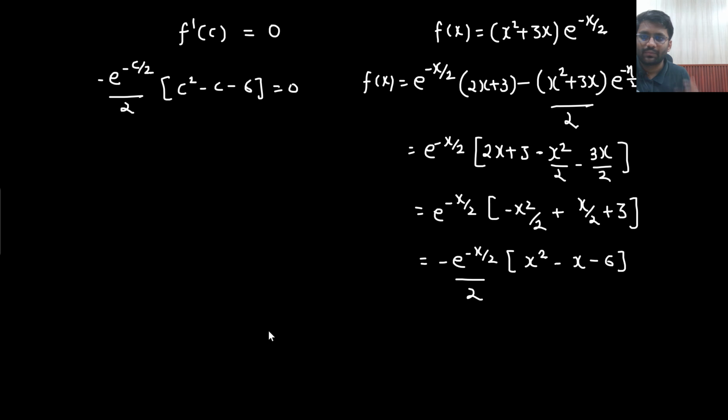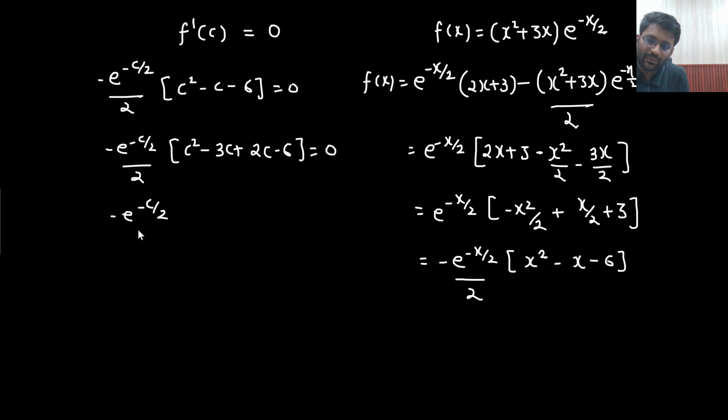So 3 comma 2. If I put 2 here, 3 comma minus 2 or what? e to the power minus c by 2 divided by 2. So c square minus 3c plus 2c minus 6 equals 0. Okay, so e to the power minus c by 2 divided by 2, then c plus 2 multiplied with c minus 3 equals 0.